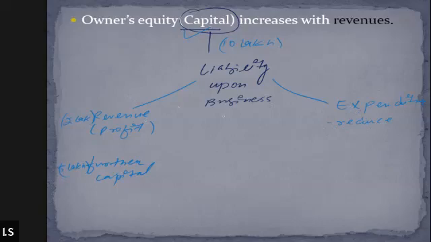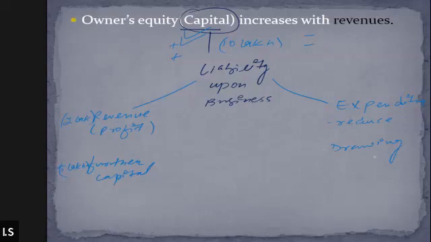Whenever further capital is invested, capital increases. All right. On the other hand, when expenditure is incurred, capital reduces. When drawings are made, when the owner withdraws funds for his personal purpose, it is also going to reduce the amount of capital available in the business. Got it? Is this clear?